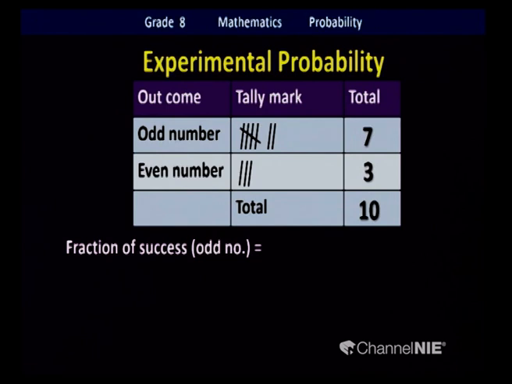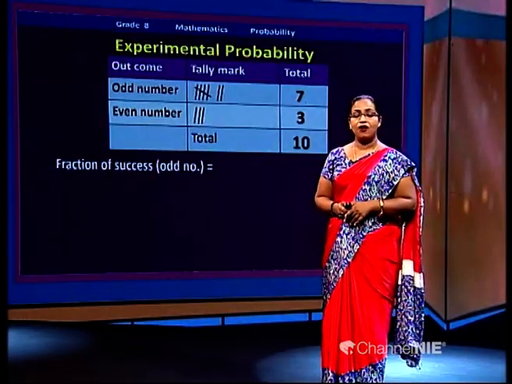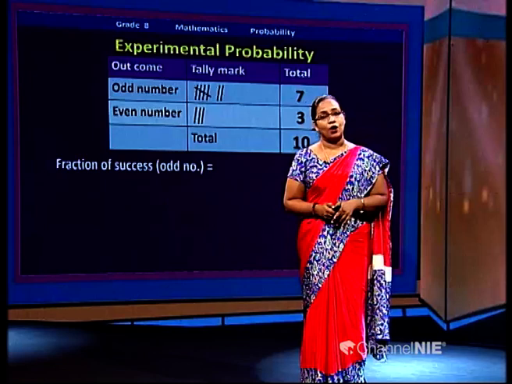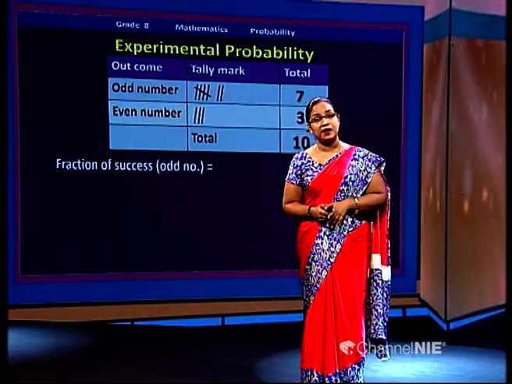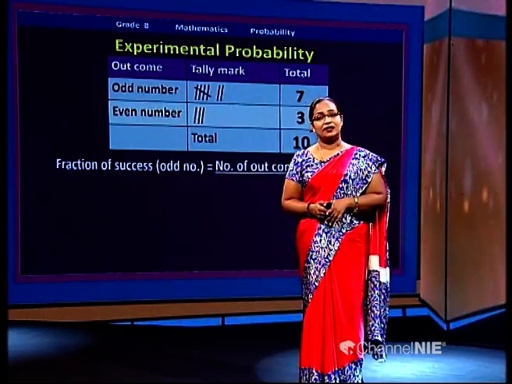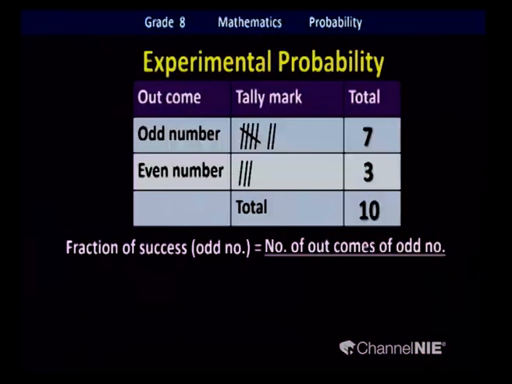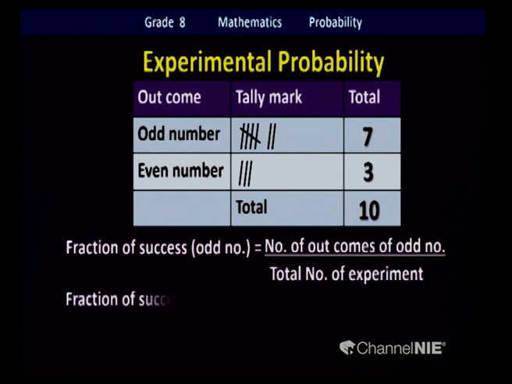Okay. Here, not like in theoretical probability, we use a special term. We did something and achieve something, so we talk about that result. We call this probability a fraction of success. Fraction of success, getting an odd number: how many times did you get odd numbers? 7 times. How many times did we do the experiment? 10 times. The number of outcomes of odd number, that is, yes, upon total number of experiments. So, it will be 7 over 10.